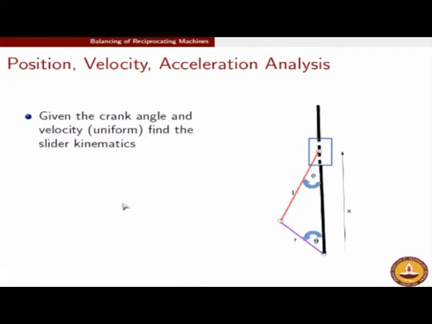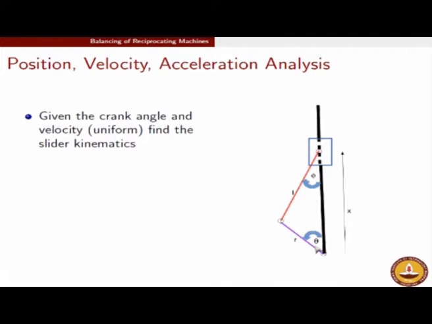So let us again refresh our memory of how we do the kinematics for this purpose. So a simple calculation shows that this is a 1 degree of freedom mechanism, which means if you know the position of any one member in this kinematic chain, the position of any other member is very easily determined. So we will just recapitulate how that is done.